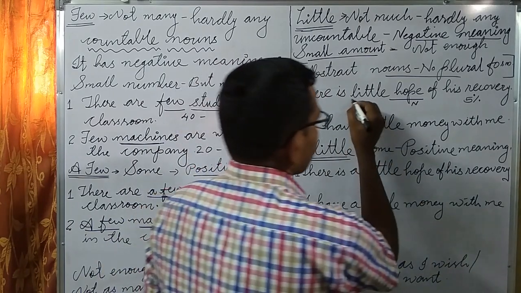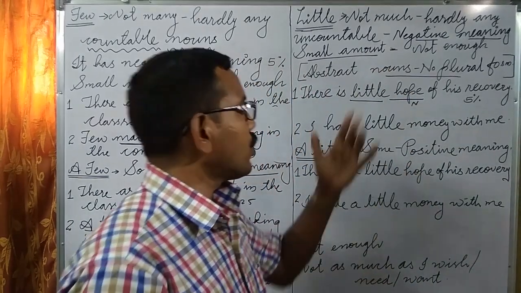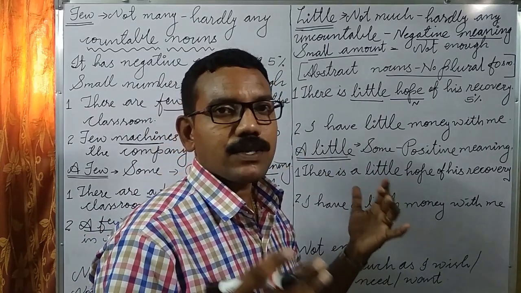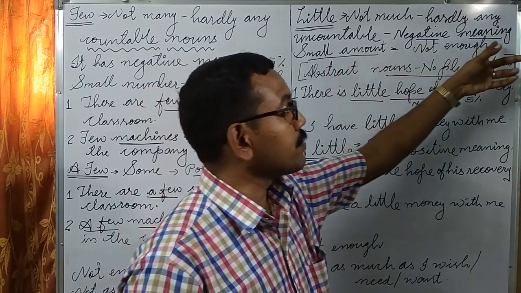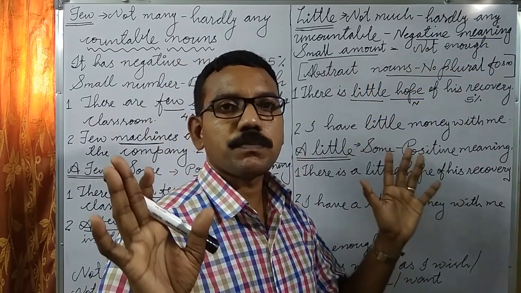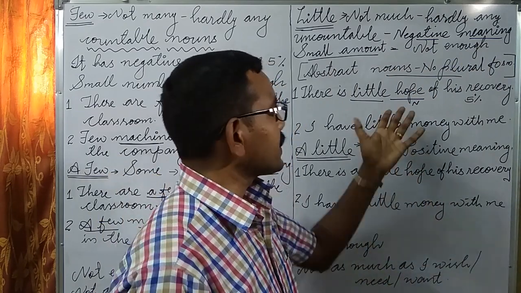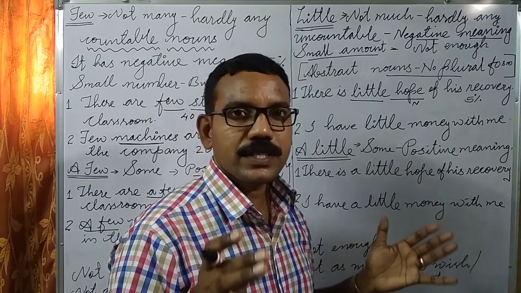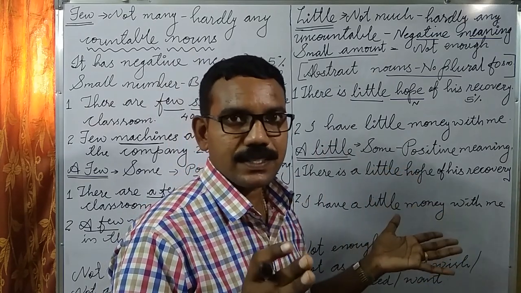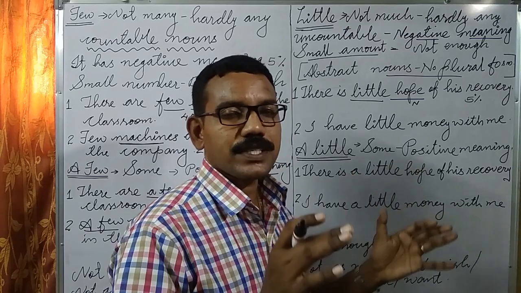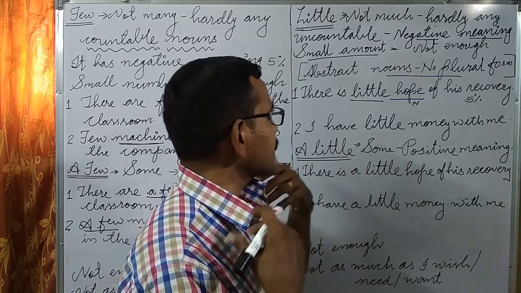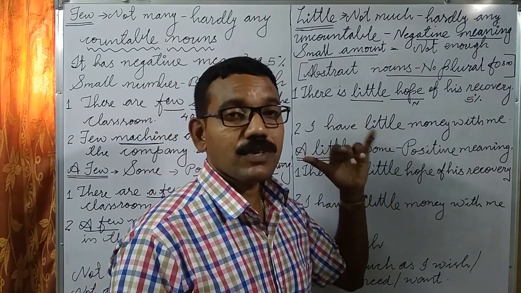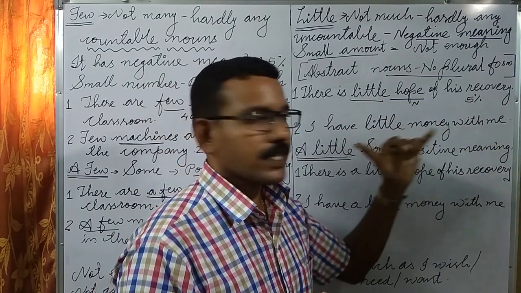Here we applied the adjective little. Little hope has a negative meaning. It means maybe 5% hope, a little possibility to recover from the disease. In that situation, I can say there is little hope of his recovery.